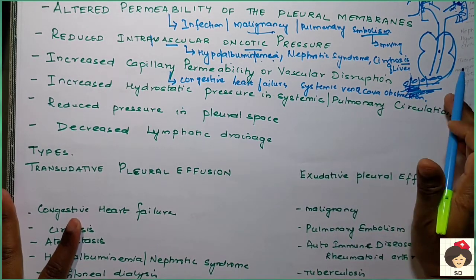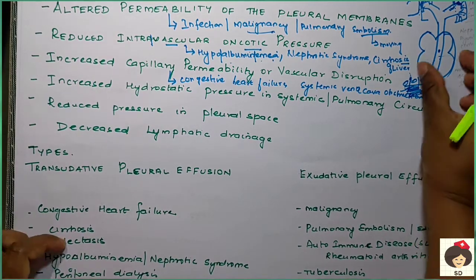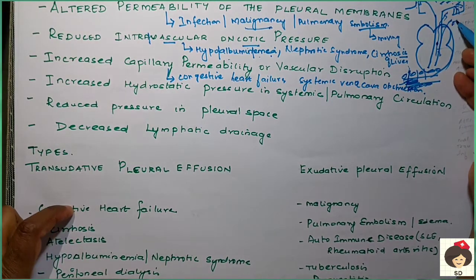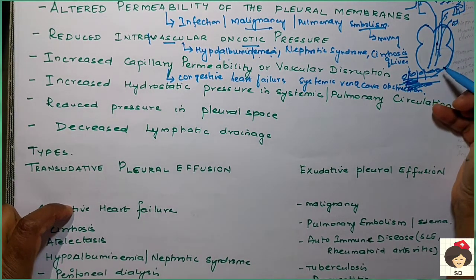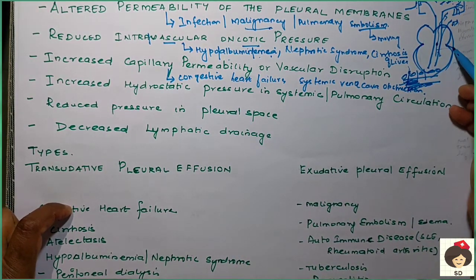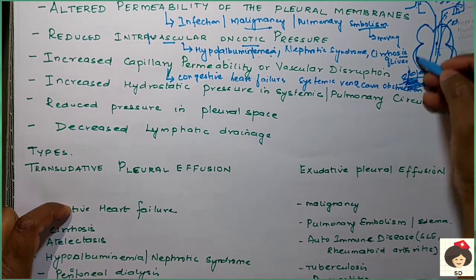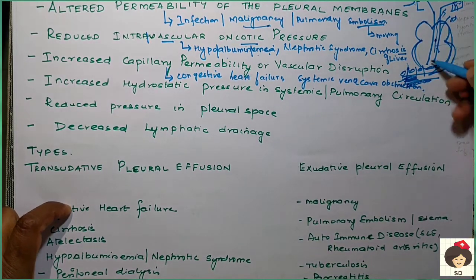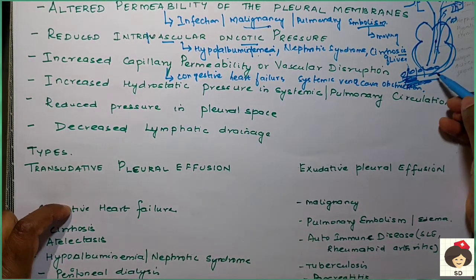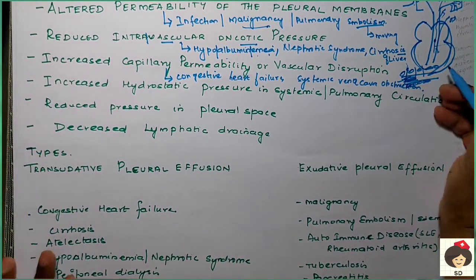Congestive heart failure means there is some problem in the heart where the heart is not functioning. The heart's main function is to pump blood and send the blood outside, either to the pulmonary circulation or to the systemic circulation. In congestive heart failure, the heart muscles become dilated and damaged, so they are not able to contract and send the blood outside. Because of that, more and more fluid gets accumulated inside the blood vessels and also in the pulmonary capillaries itself. The blood gets accumulated, and because of that there is increased tension created within the blood vessels.